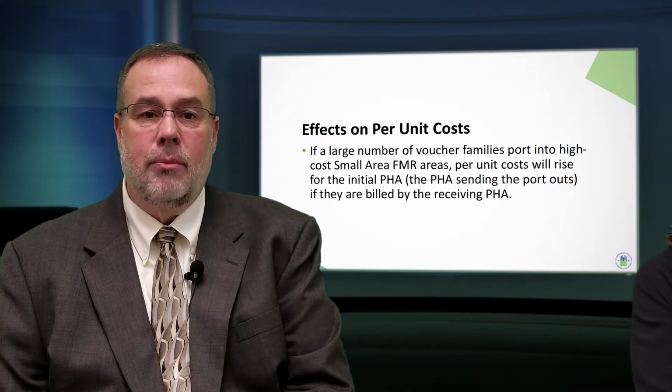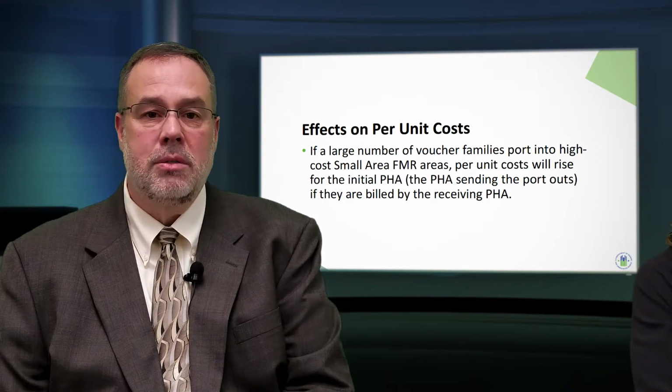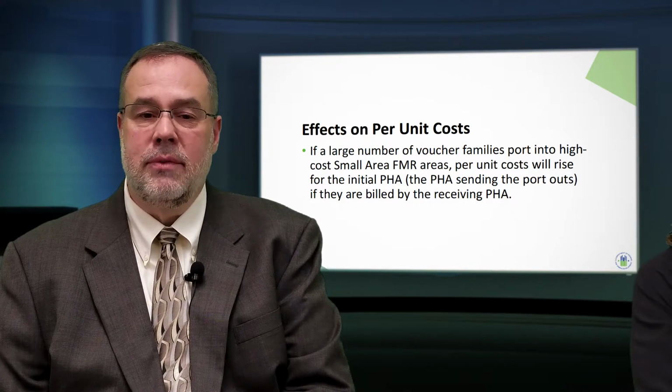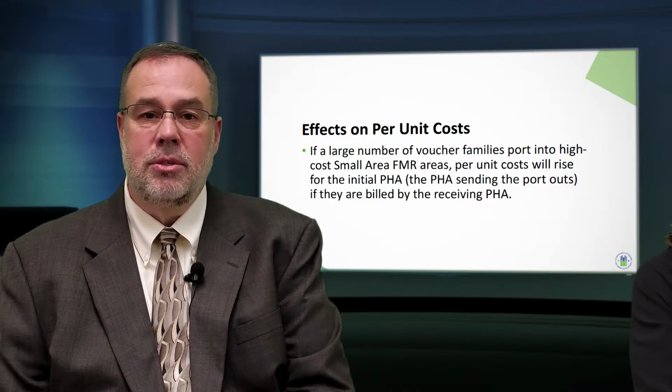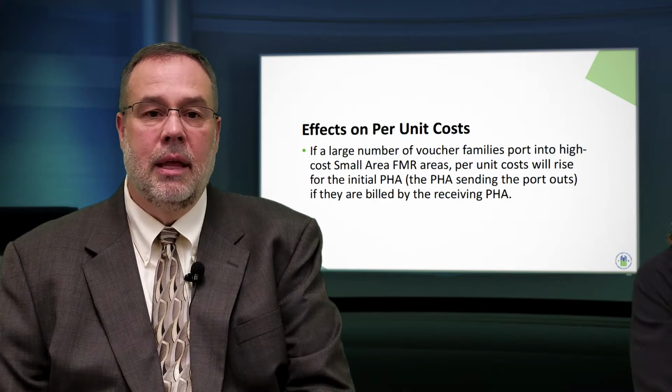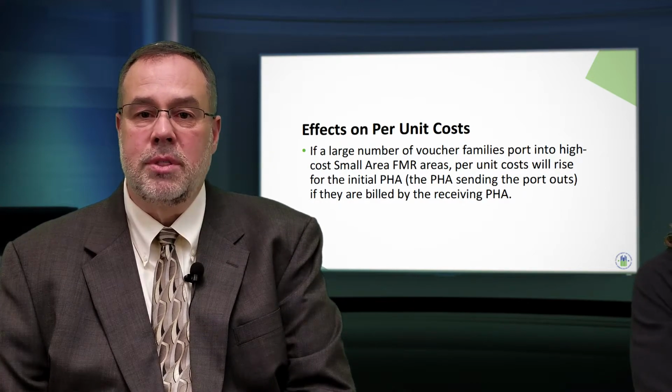If a large number of families port into high-cost small area FMRs, the per-unit cost will rise in cases where the receiving PHA chooses to bill the initial PHA. In cases where the receiving PHA chooses to bill, the initial PHA will want to be mindful of the potential for such a cost impact.